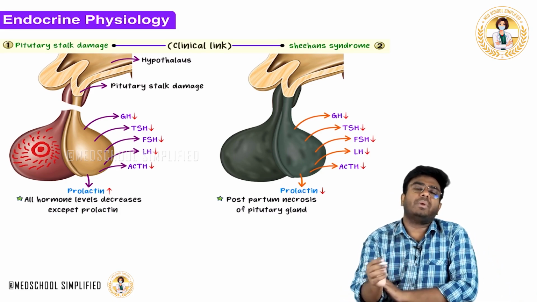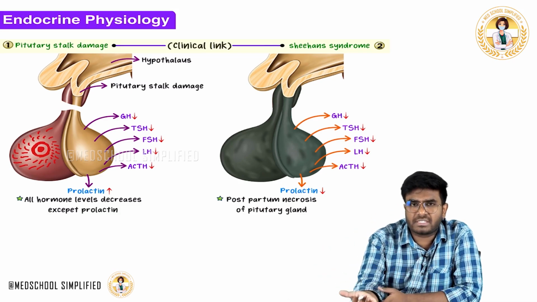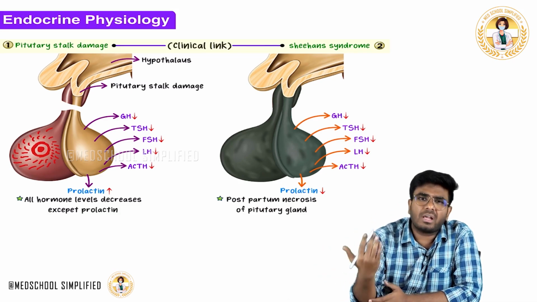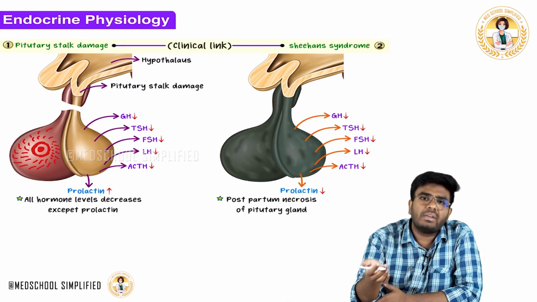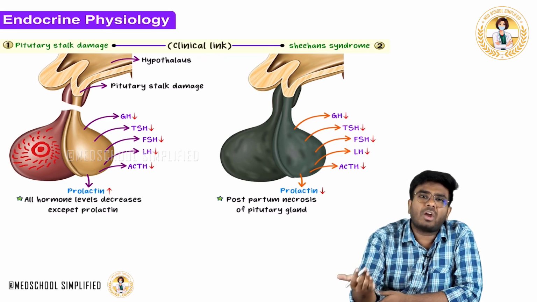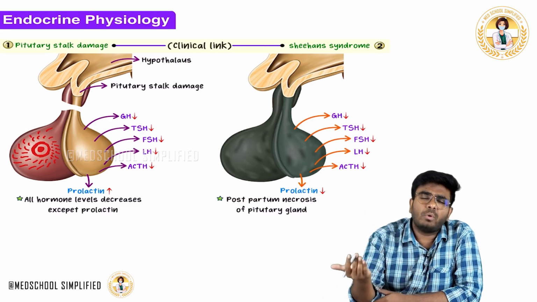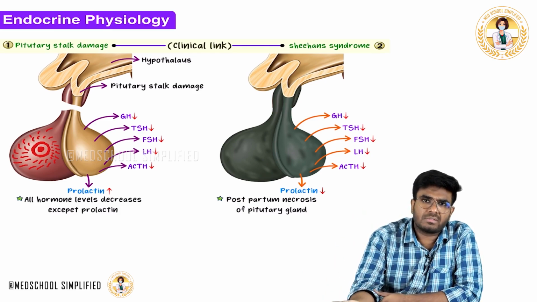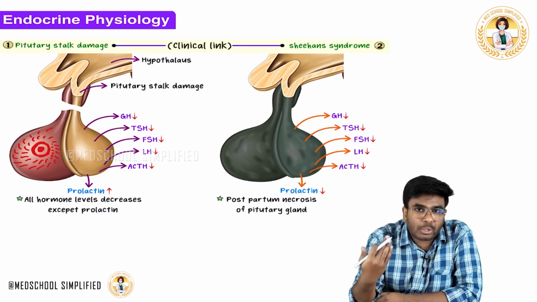So what I am trying to put in your mind is that the clinical case will come something like this. The patient has had a road traffic accident and has gone through an MRI. In the MRI, it was shown that the pituitary stalk got damaged. Now what are the probable complications that he or she might encounter in the future? He or she might go into hypothyroidism, menstrual irregularities, hypotension or hypoglycemia, and galactorrhea.